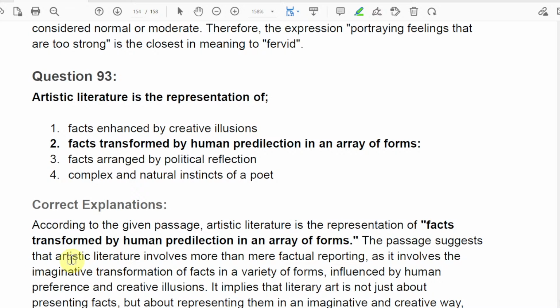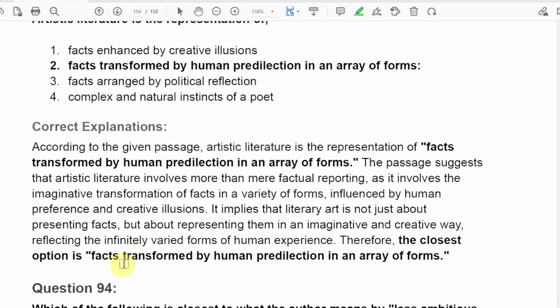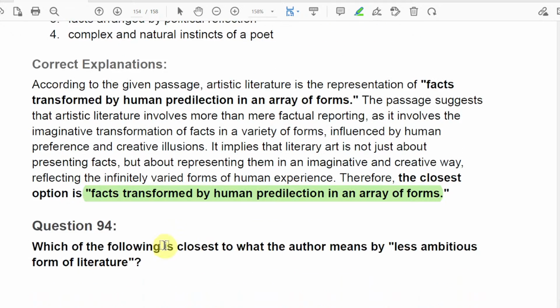So the passage suggests that artistic literature involves more than mere factual reporting, as it involves the imaginative transformation of facts in a variety of forms, influenced by personal preferences and creative imagination. So the closest option is facts transformed by human predilection in an array of forms.